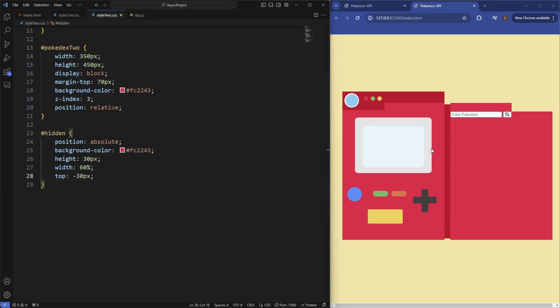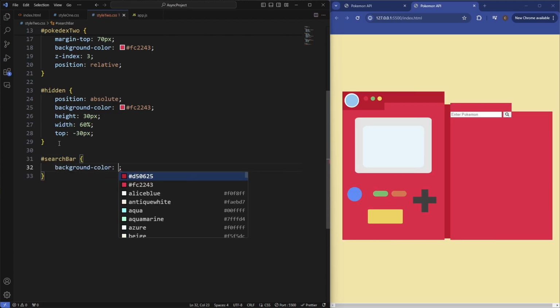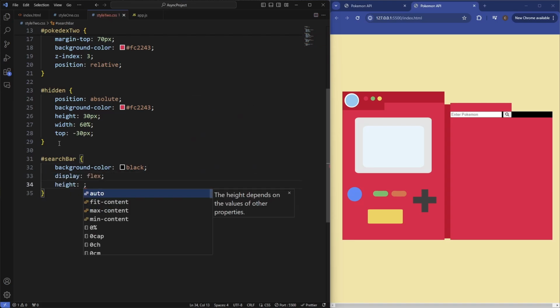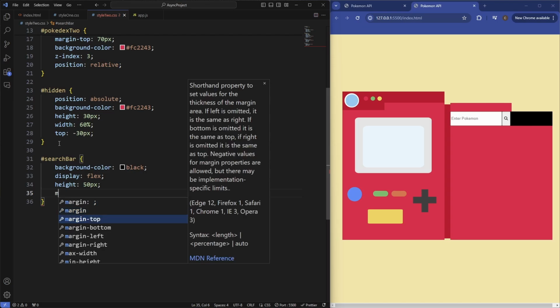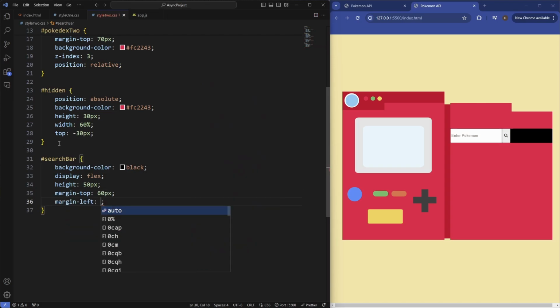Let's now style the search bar. We'll grab the ID of the search bar. So the background color of this to be black. Display of flex. Height of 50 pixels. And then say margin top, let's set that to 60 pixels. Margin left, set that to 20 pixels. So it's looking a little bit funky now, but we'll fix this, don't worry.